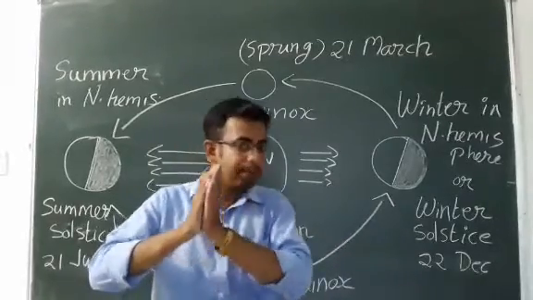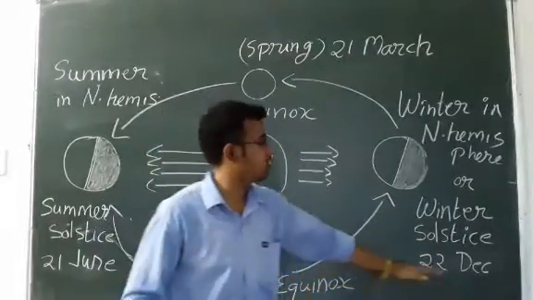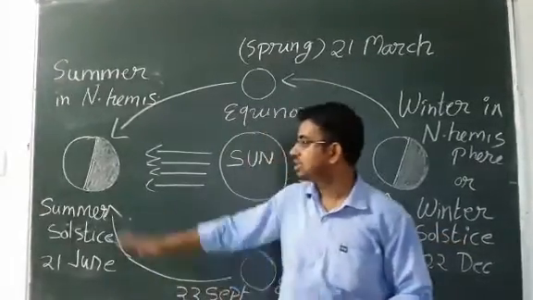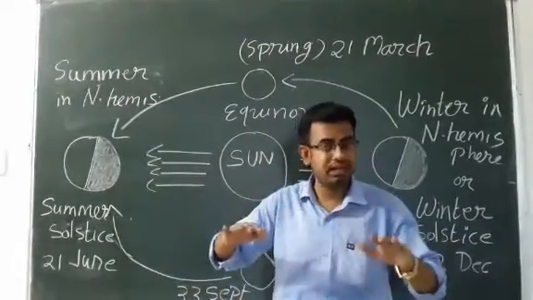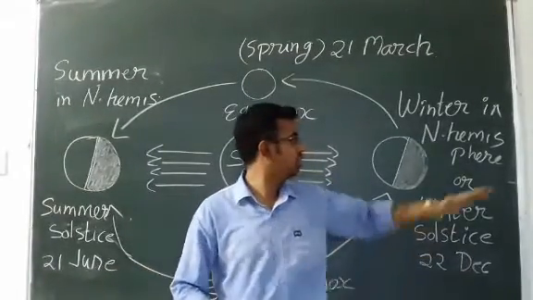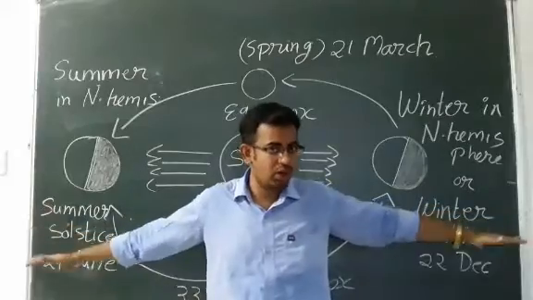Means the longest night is on 22 December, winter solstice, and summer solstice, the longest day, is on 21 June. Understood about winter and summer solstice?